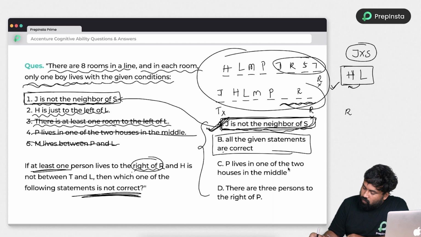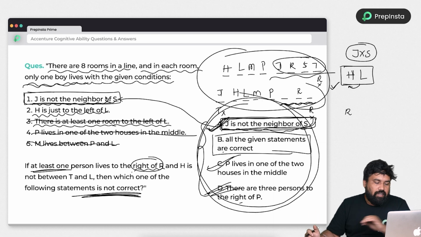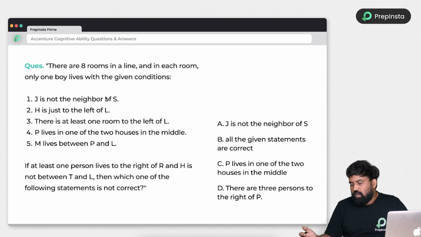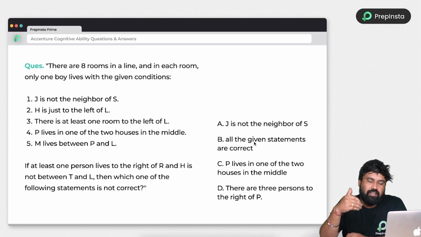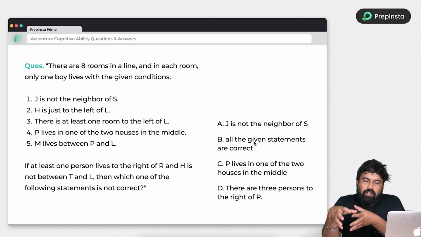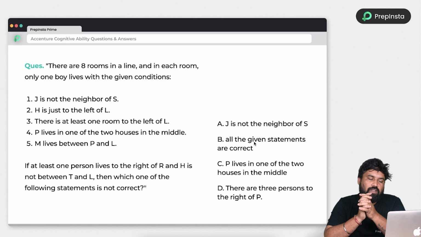P lives in one of the two houses in the middle. It is also correct. There are three persons to the right of P. Yes, right-hand side definitely three persons will be there. So all are correct, guys. So in our first case or second case, at least three persons will be there. So all the options are correct. So option B is correct. So this is how tricky questions will be there in Accenture. So you don't have to conclude everything. Sometimes you have to stop the solution and continue with the options as well.